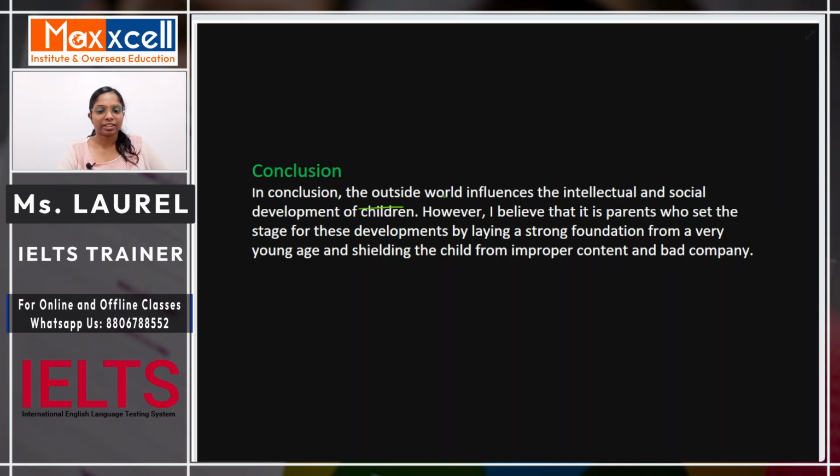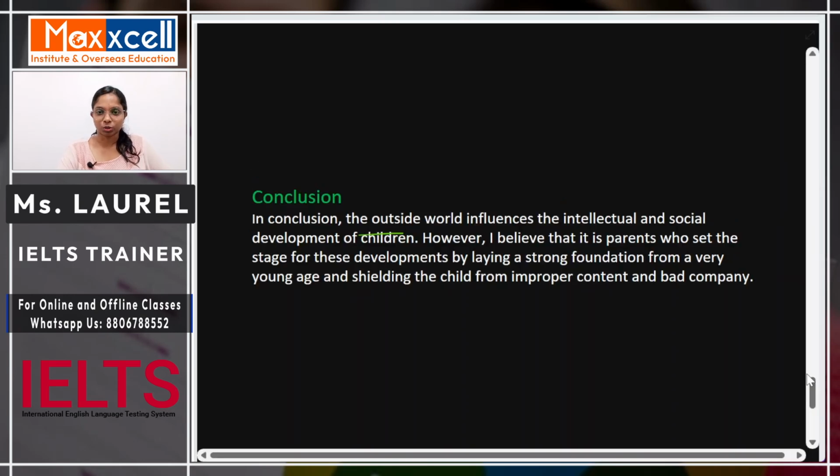Here we have covered that the outside world definitely influences children. We have also covered the fact that parents are the main people who set the stage for these developments, and we have also said that they are responsible for shielding the child from improper content and bad company. So that is it. This is how you are supposed to write the essay. If you want the complete essay, you can click on the link given below, which will lead you to the complete essay. You can check it out at your own pace. This is how you're supposed to structure a discussion essay.